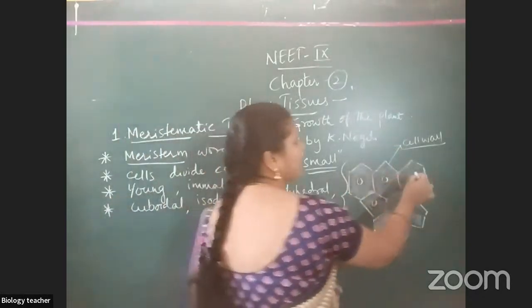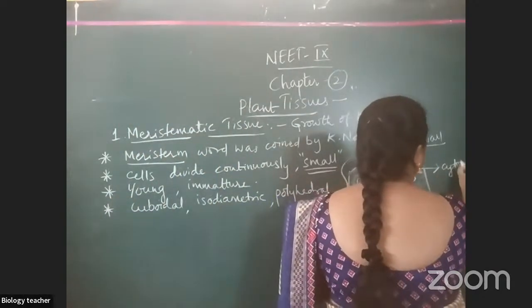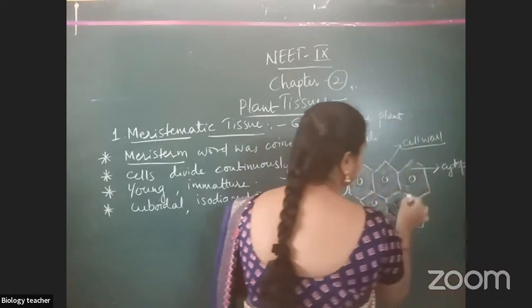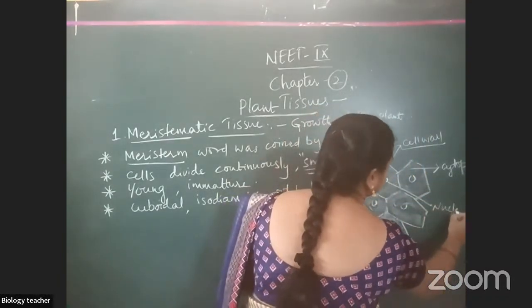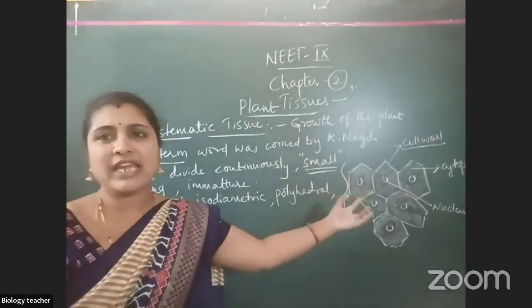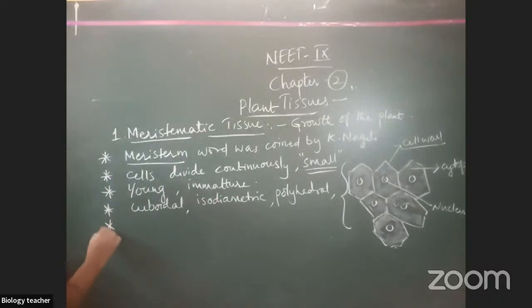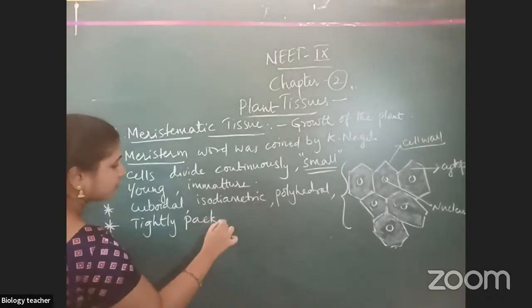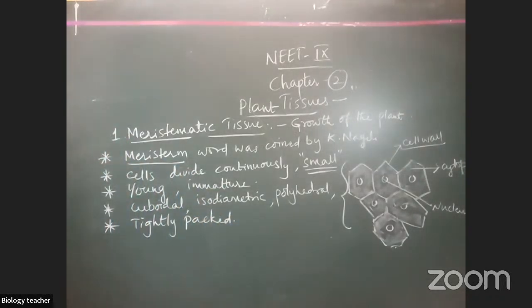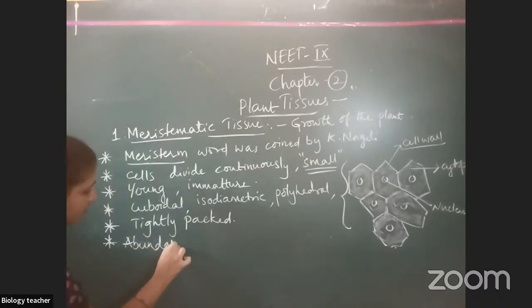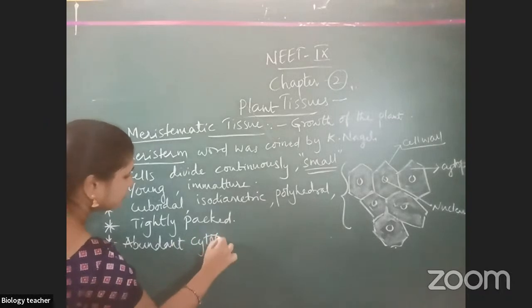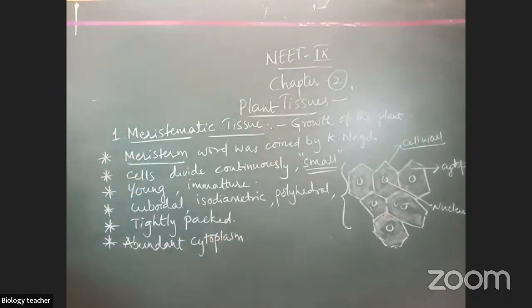Inside the cell wall, what is present? Cytoplasm. And this is what? Nucleus. Are you seeing any space between cell and cell? No, they are tightly packed. Tightly packed. So abundant cytoplasm. Cell wall is present, nucleus is present, isn't it?